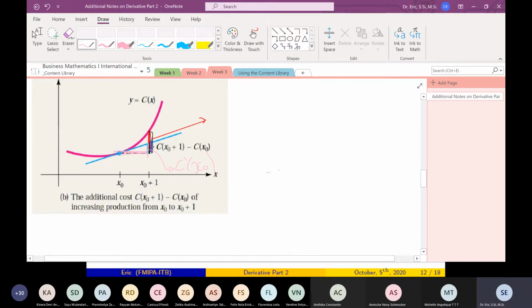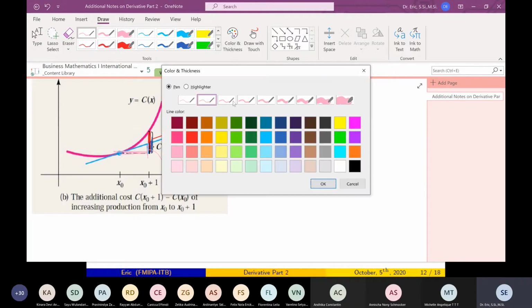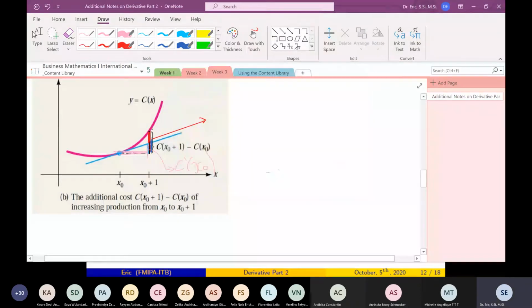The longer one can be approximated by the little one. So every additional unit of 1 is approximated by C prime x0. This is what we usually call the marginal cost for producing x0.